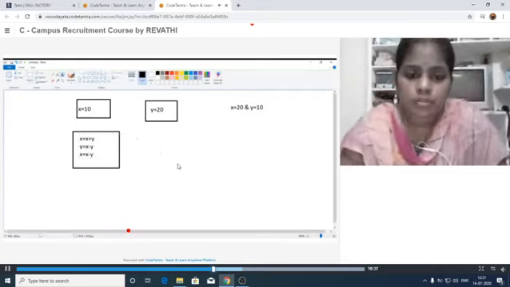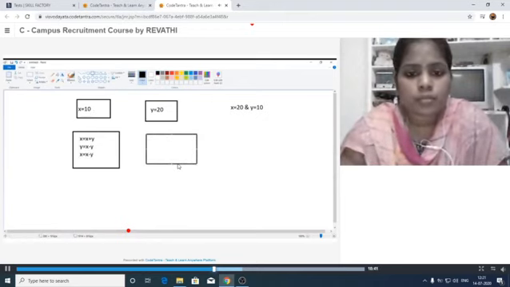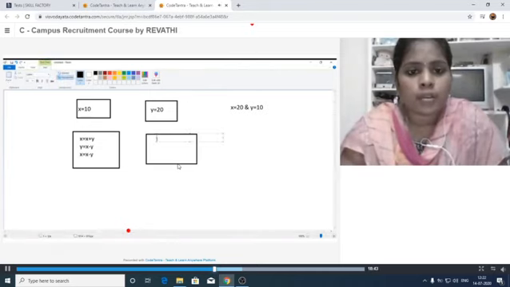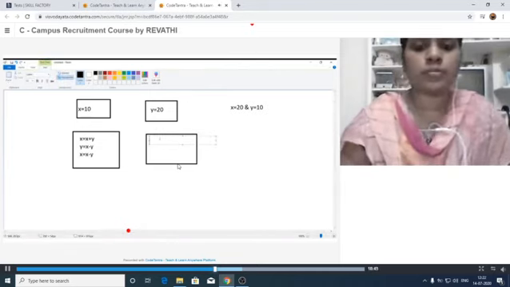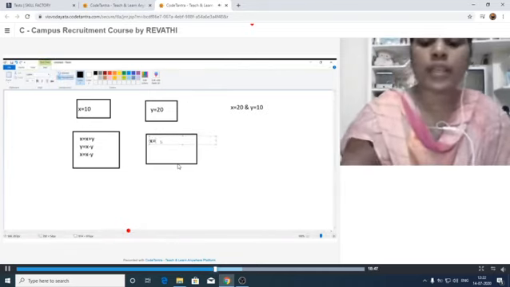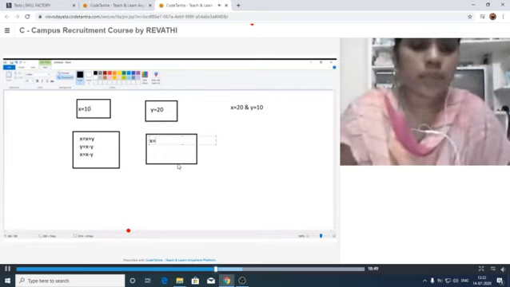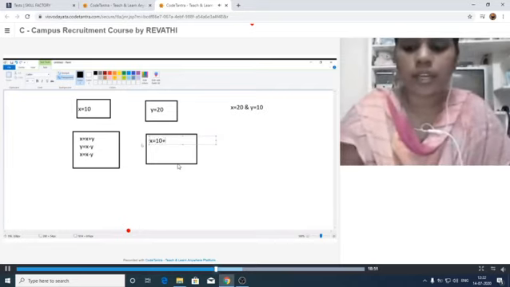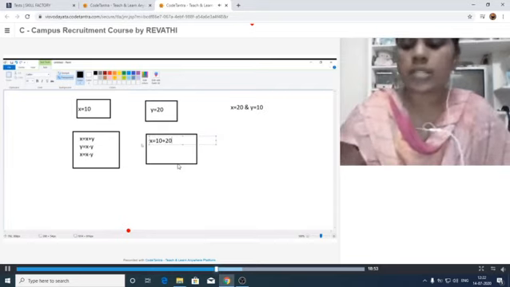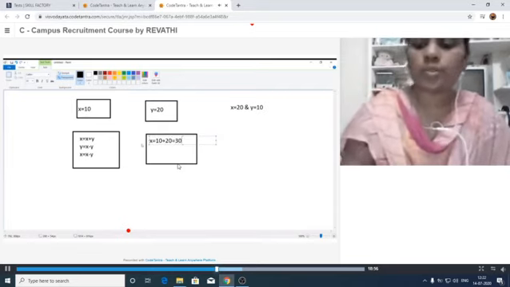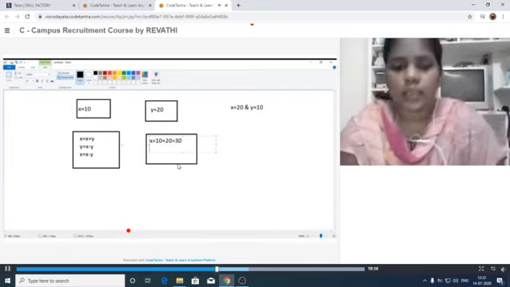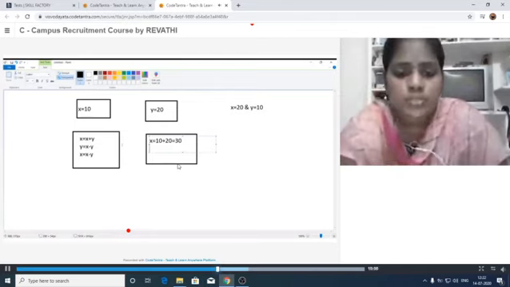Let us work this out. First, x is equal to, what is the x value here? 10. So 10 plus, what is the y value? That is equal to 20. That means that is 30. The x value was changed from 10 to 30 now.